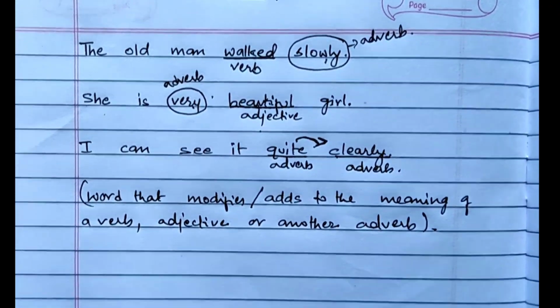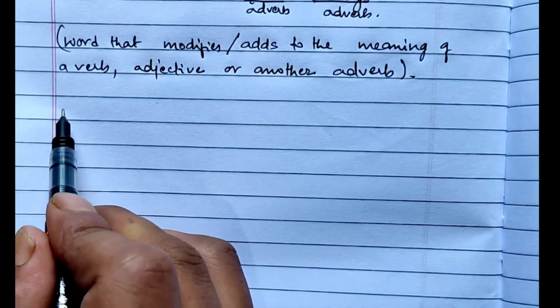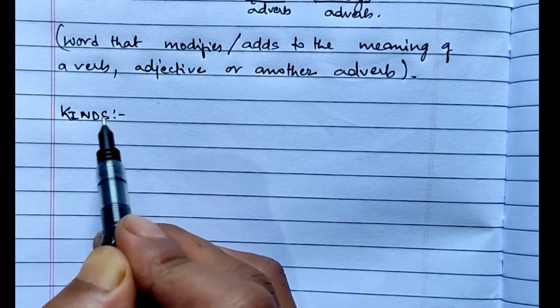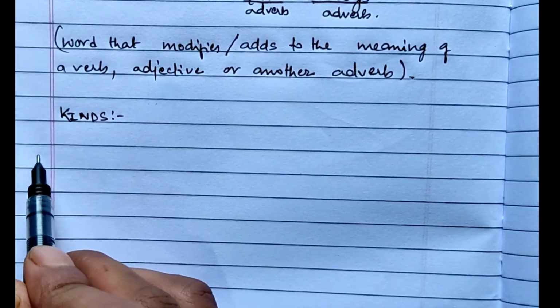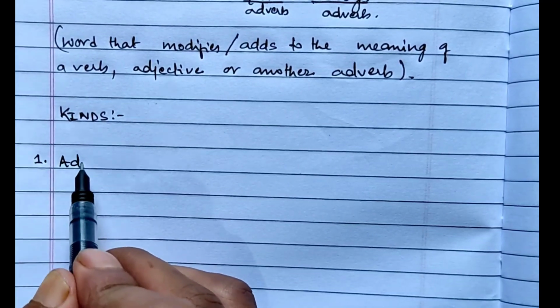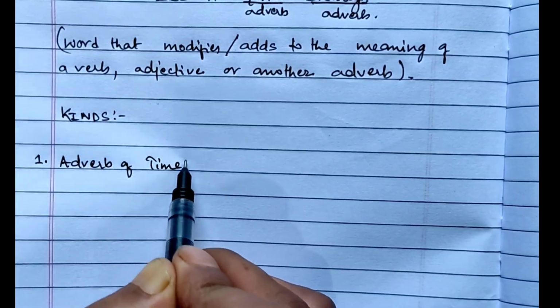Now let us discuss the kinds. Okay, so what are the kinds of adverbs? Different kinds. So the first one is adverb of time.